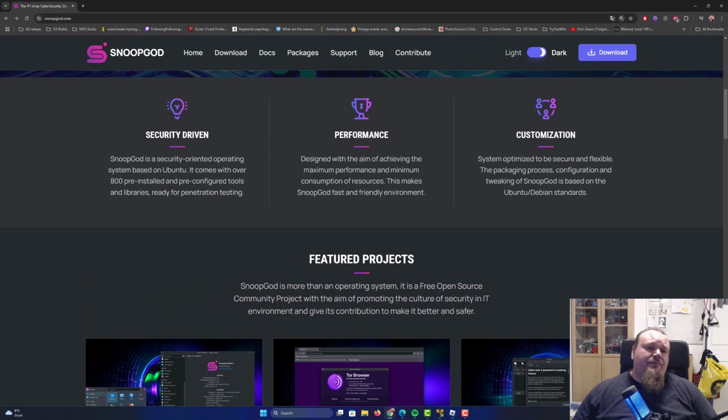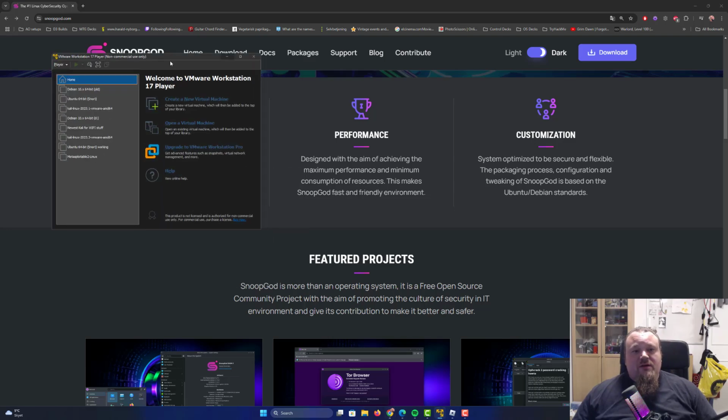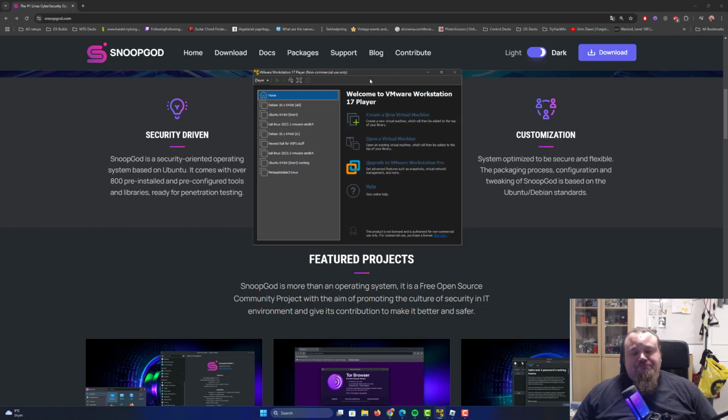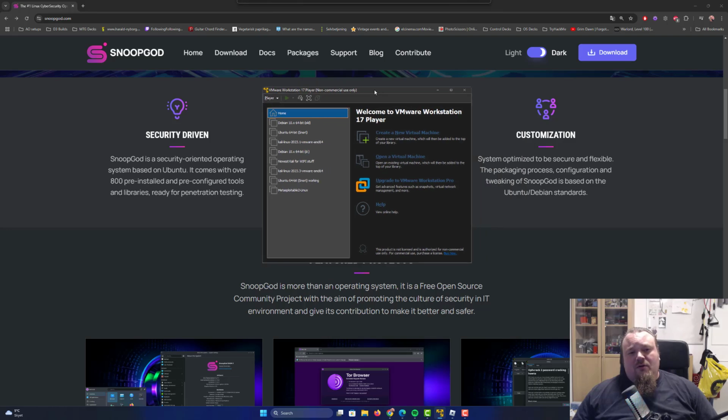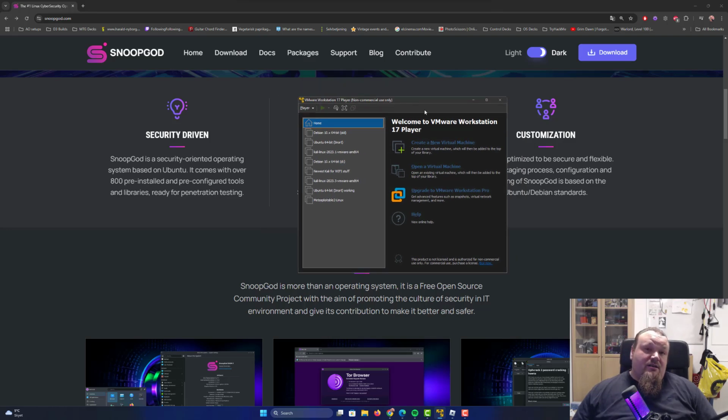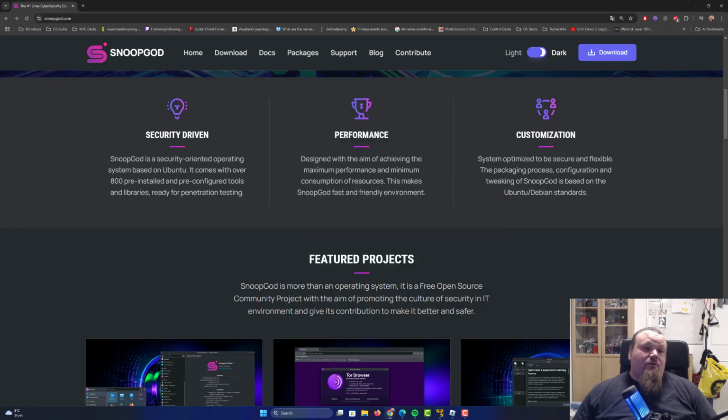Okay, so what I really want to see now is basically what this is all about. So let's zoom in a bit. It's a security oriented operating system based on Ubuntu. So it's an Ubuntu system, which is really nice to know, because when we install using VMware, it will ask us about the distribution type, or which kind of Linux it is based on. So it's good they say Ubuntu, which also reminds me that Kali Linux is based on Debian, if I'm not mistaken, and there are some differences.